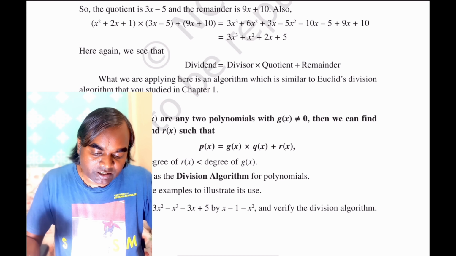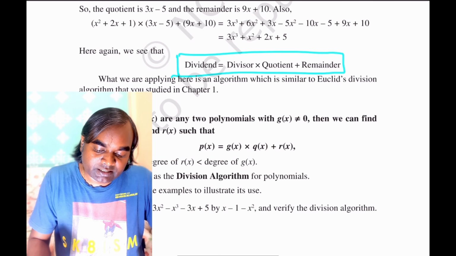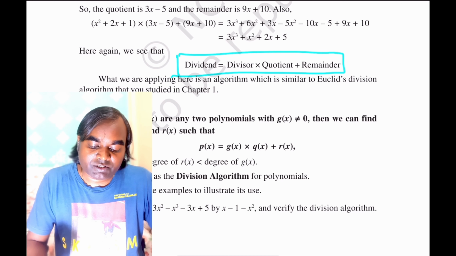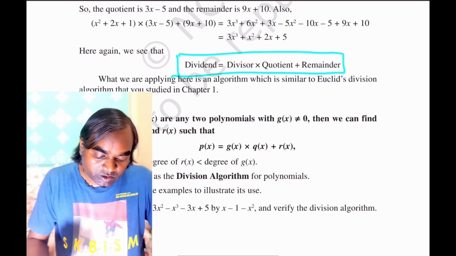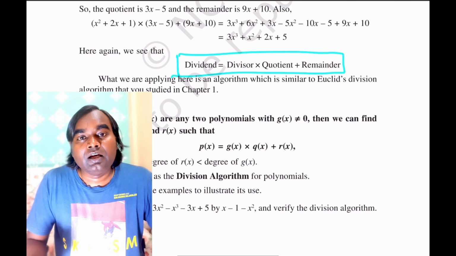Okay friends, so we see that dividend is equal to the quotient into divisor plus remainder. So our purpose is to know what is the division algorithm.